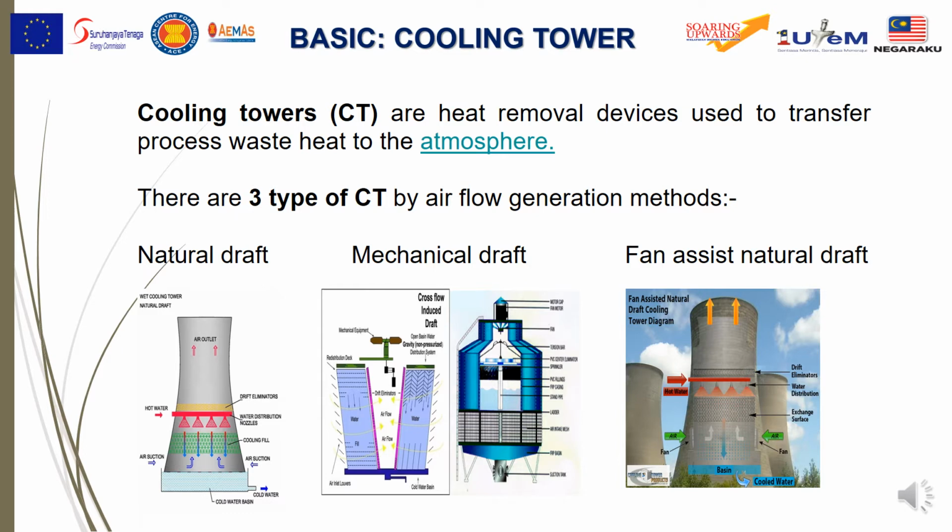The next component in the air conditioning is the cooling tower. Cooling towers (CT) are heat removal devices used to transfer process water heat to the atmosphere. Cooling towers may either use the evaporation of water to remove process heat and cool the working fluid to near the wet bulb air temperature, or rely solely on air to cool the working fluid to near the dry bulb air temperature.